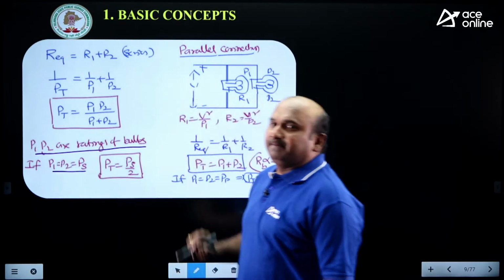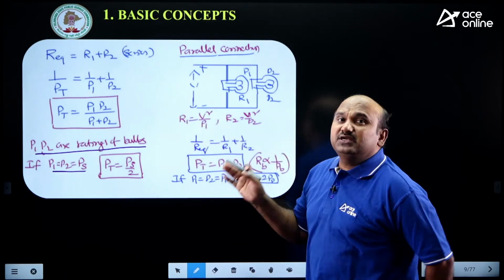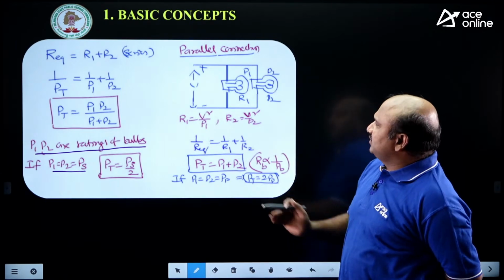If both are equal, Ps by 2. If both are not equal, you can use this formula. While coming to that parallel one.